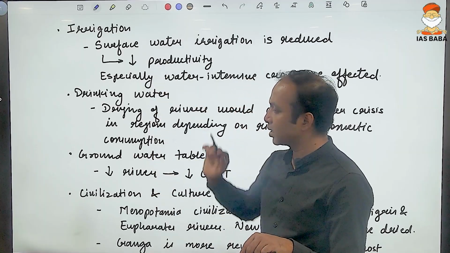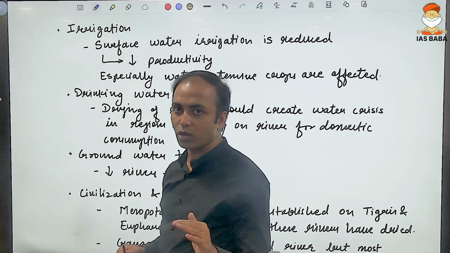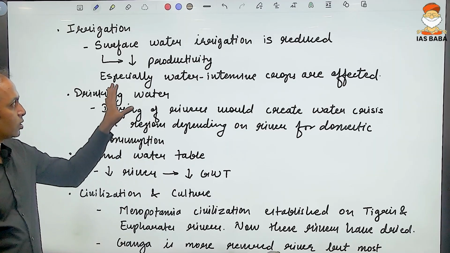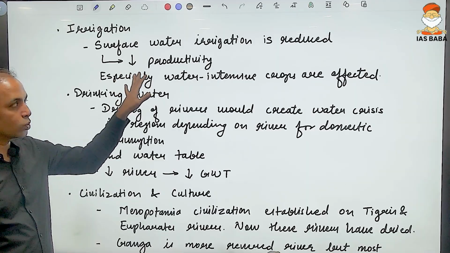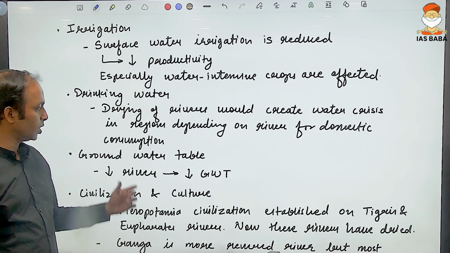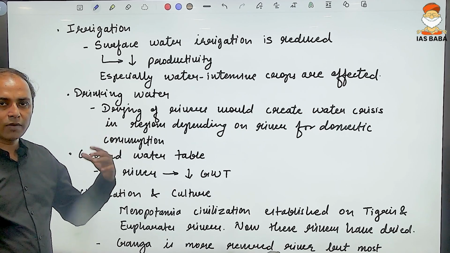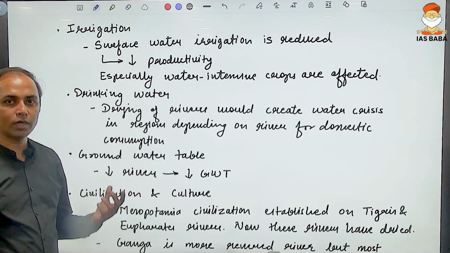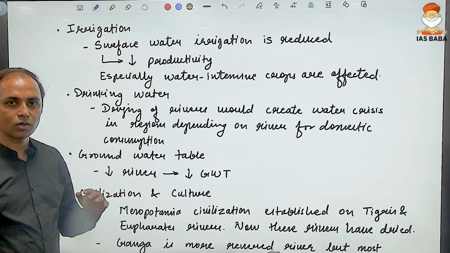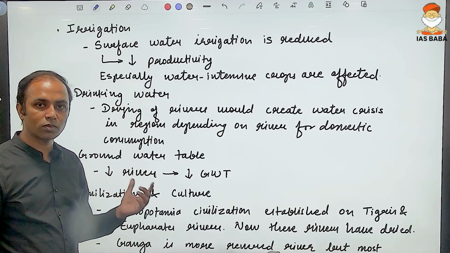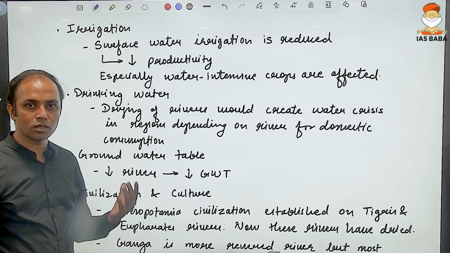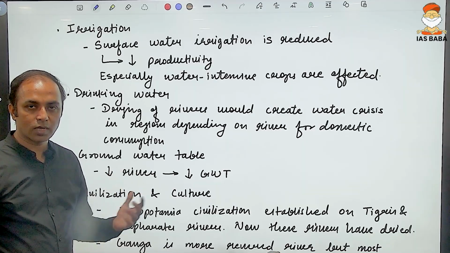Another important impact is seen in irrigation. When the surface water falls, the water-intensive crops, which need a substantial amount of water, their productivity is going to fall. Drinking water availability is going to become very, very difficult. In different parts of India, the availability of fresh water is declining, not just in India but across the world, and because of that, regions are turning into water-stressed, water-scarce regions.